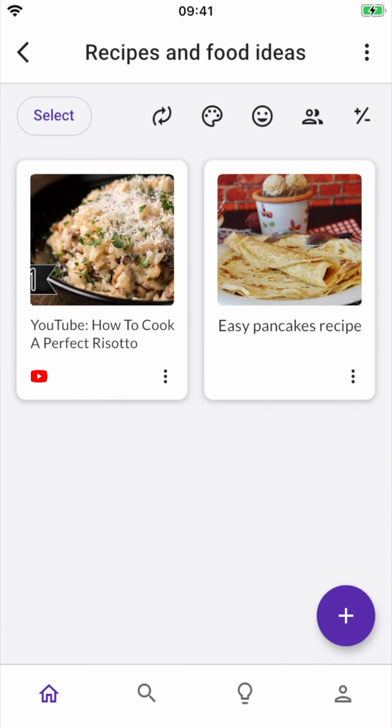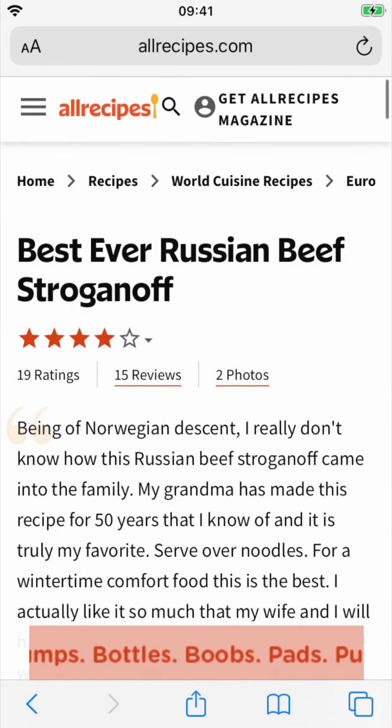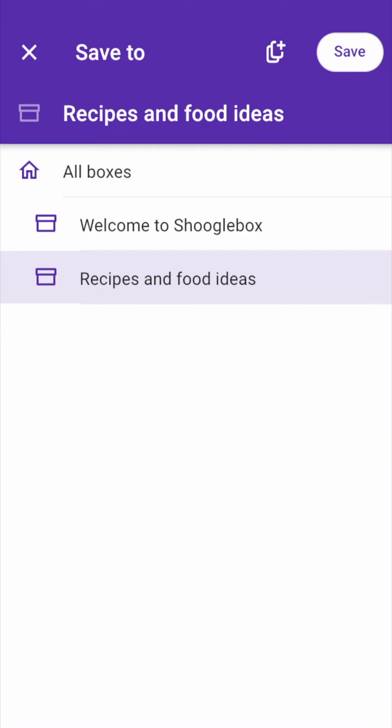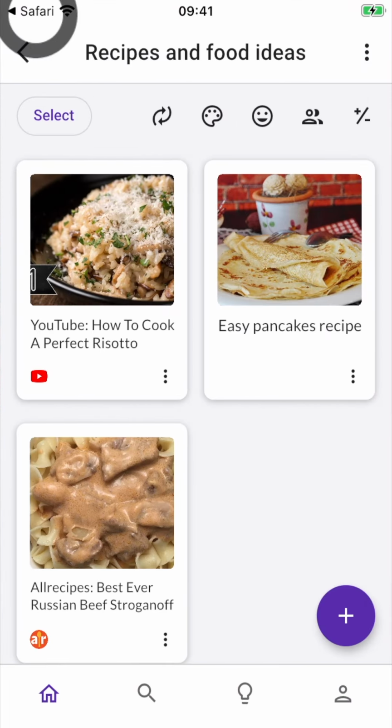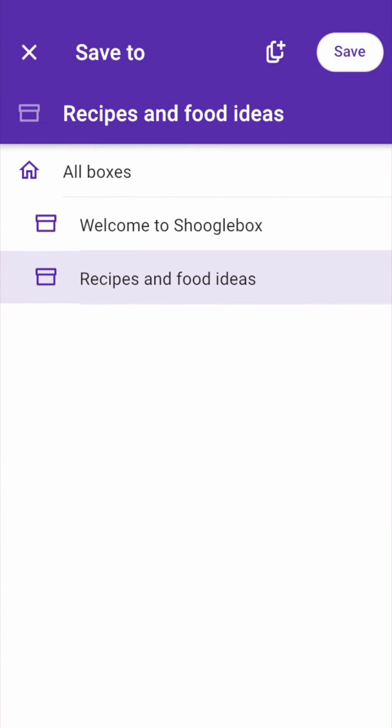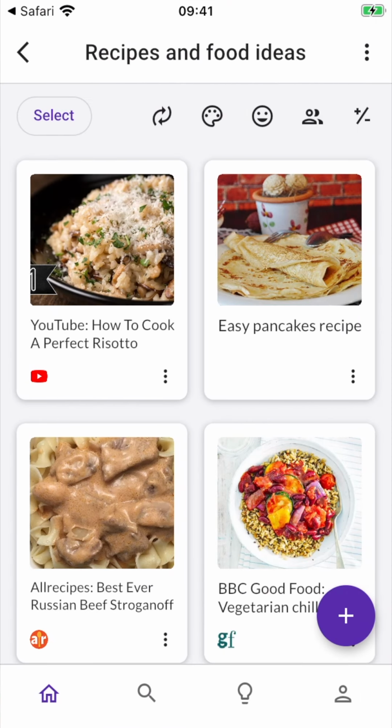And now I'm just going to continue filling this box with recipes from various different sources. So I'm going to go to my internet browser now and add some more recipes by pressing the share button and choosing Shooglebox. And whenever I return to this screen now, I've already got the last place that I saved to selected, so I can just keep pressing save. And I'm going to do this a few times now, so I'll keep switching back to my internet browser and sharing the link to Shooglebox.